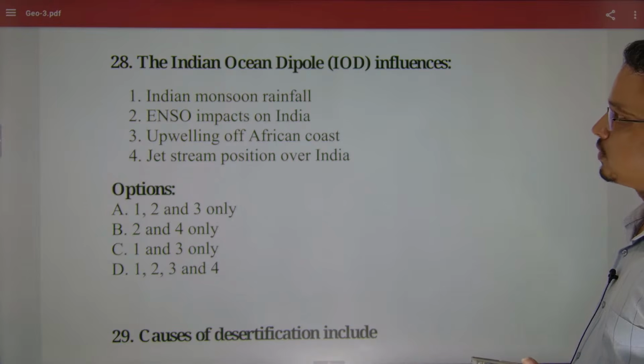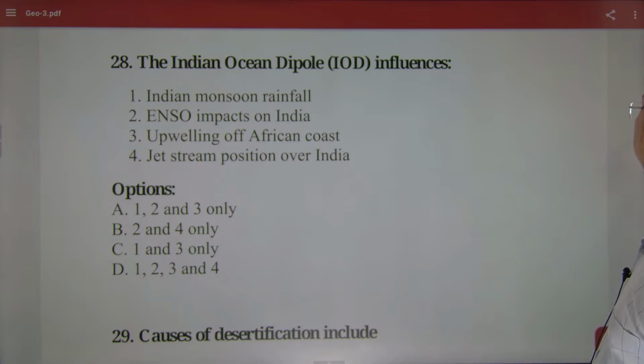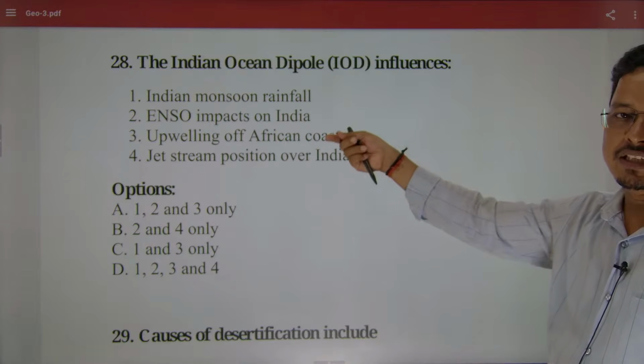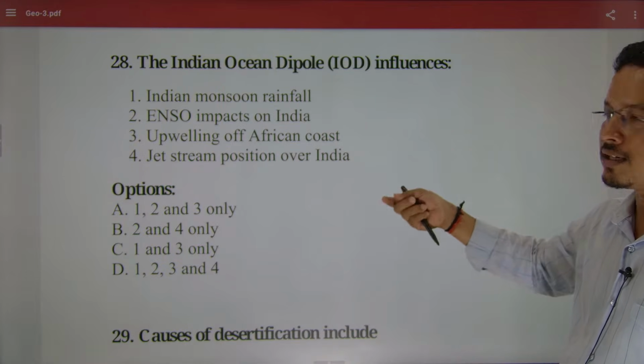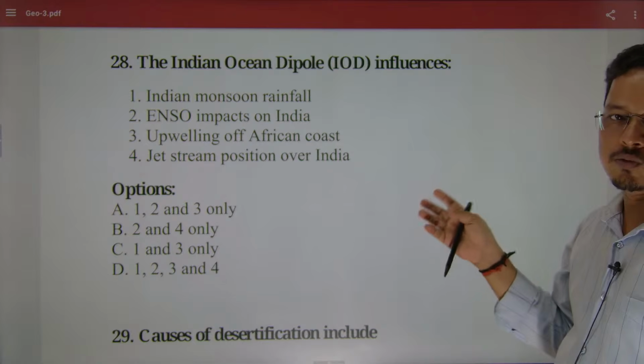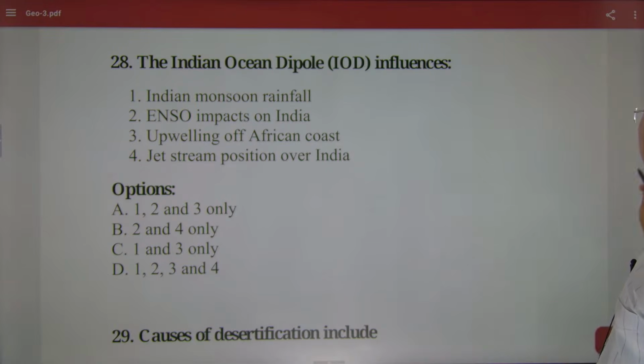So the Indian Ocean dipole has positive and negative phases. Indian Ocean dipole positive means the Western Indian Ocean will have warm water. Negative phase means the Western Indian Ocean will have cool water. Simple.